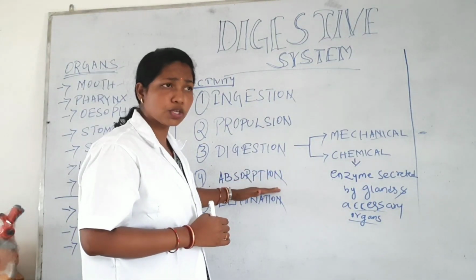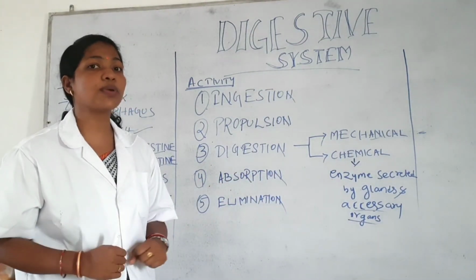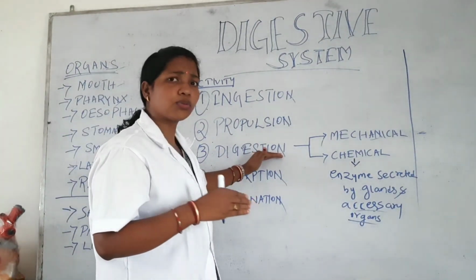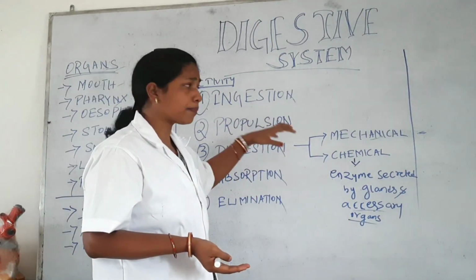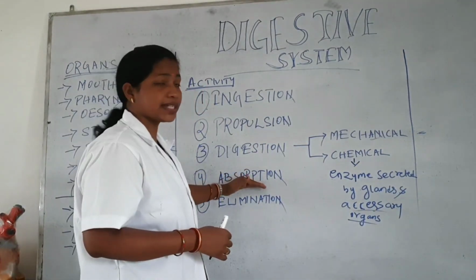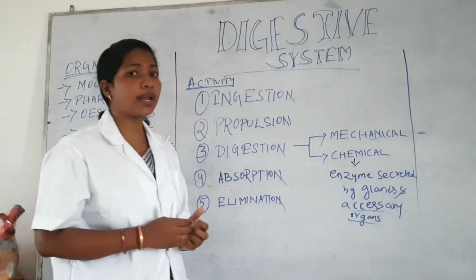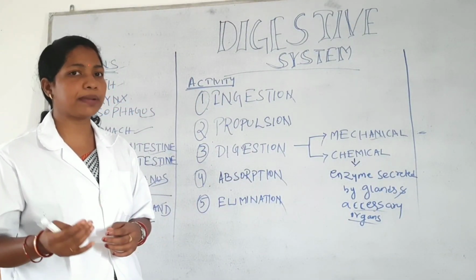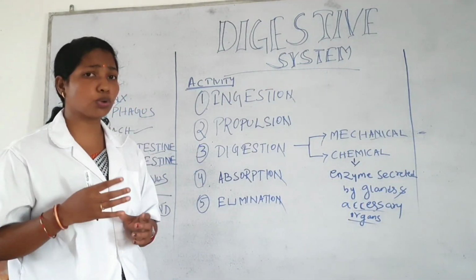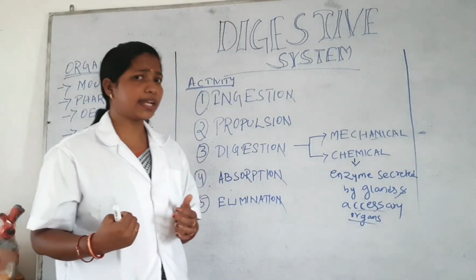So absorption means what? Here we should absorb the nutrients which are required for our body. In digestion the total breakdown of food will occur. From that breakdown of food we receive some nutrients by the process of absorption. Those nutrients will mix with our blood and also with our lymph capillaries, then they will go to the circulatory process. Through that circulatory process our whole body will receive that energy.